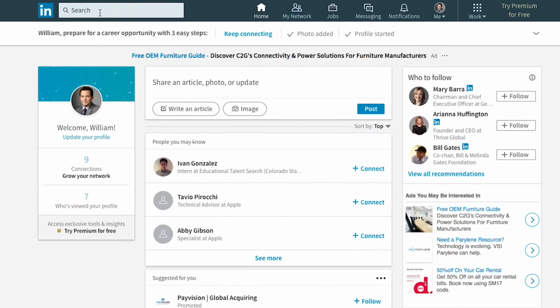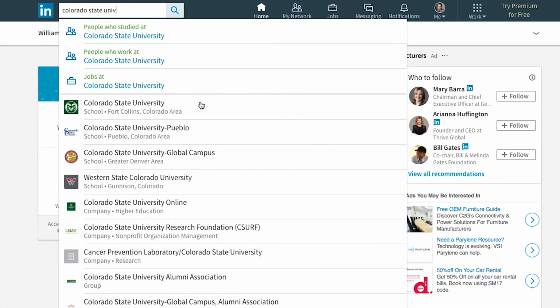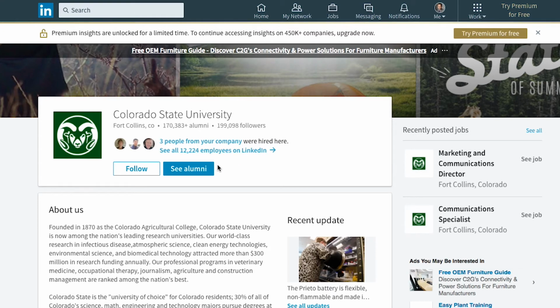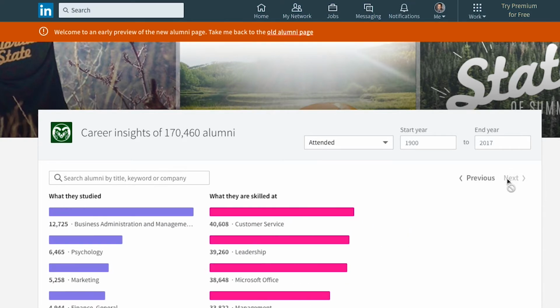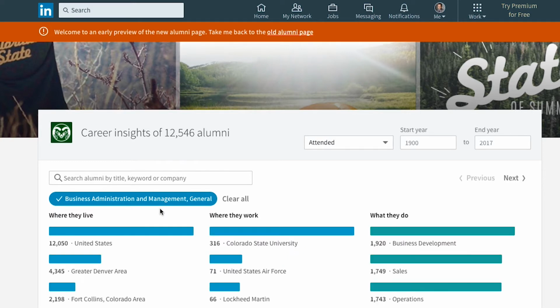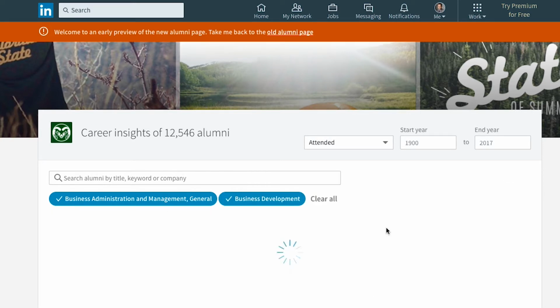Next, seek out alumni. Especially look for alumni working in industries or companies of interest to you. Learn from their experience about potential roles or current opportunities in their companies, or learn of companies that you may want to target. To find alumni on LinkedIn, search for your university's page and click on the See Alumni button. Once on the page, you can filter alumni by different categories, including location, companies, what they studied, and what they do. Filter the results based on your career interests to find potential connections.